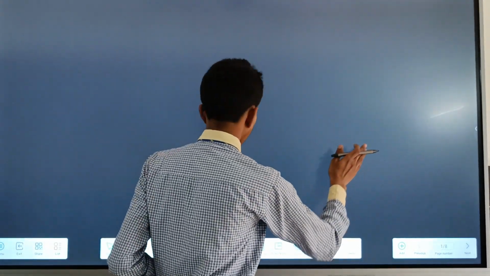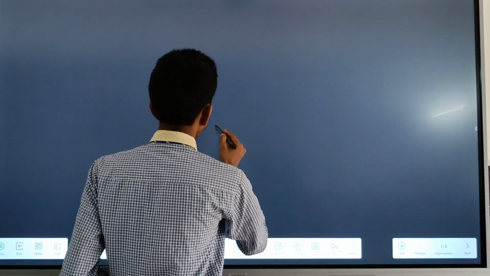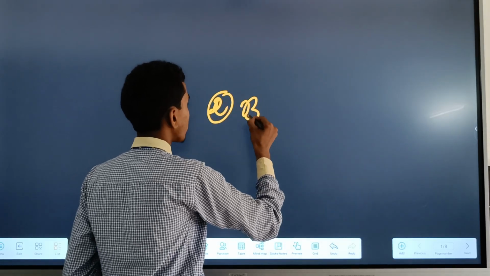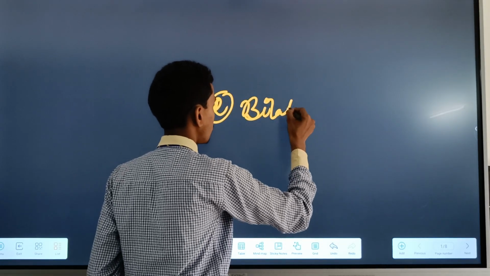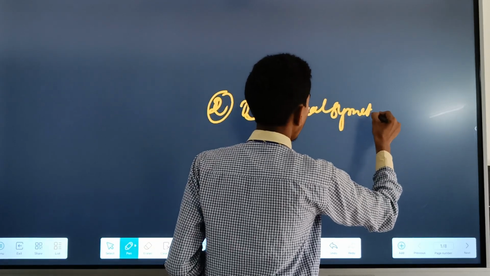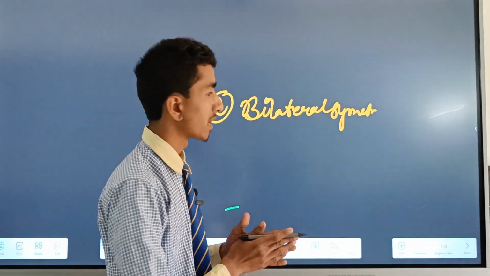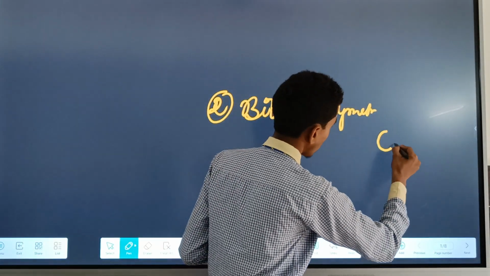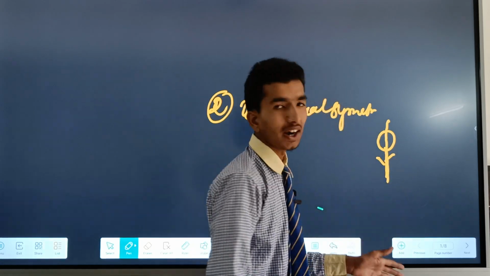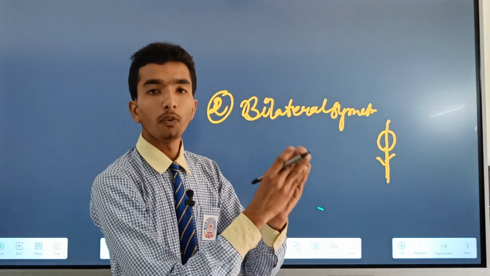After that, the second one is bilateral symmetry. Bilateral simply means that if we divide the organism along one plane, it divides into two equal halves. Examples: Porifera are asymmetrical, while human beings are bilaterally symmetrical, divided into two equal halves from one plane.